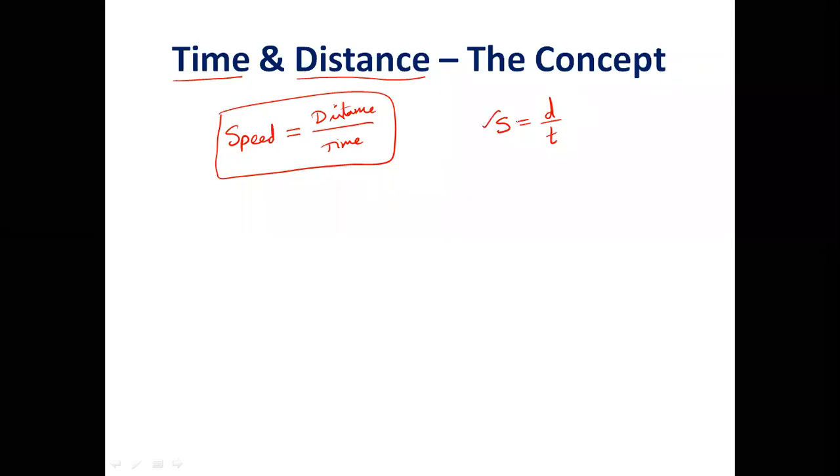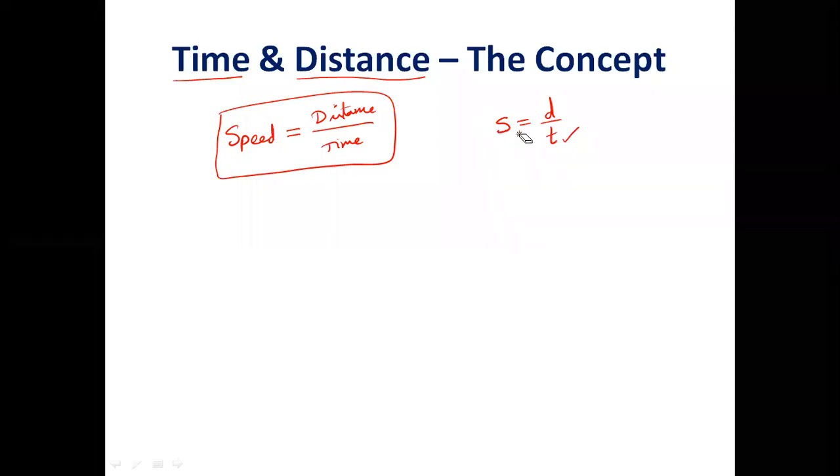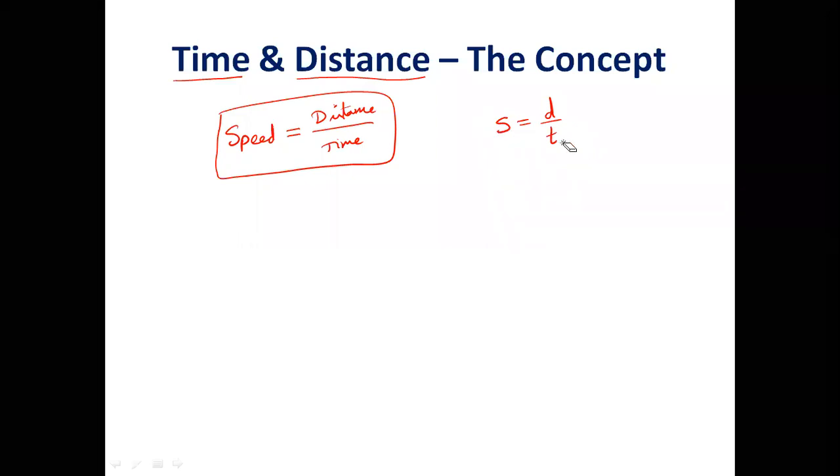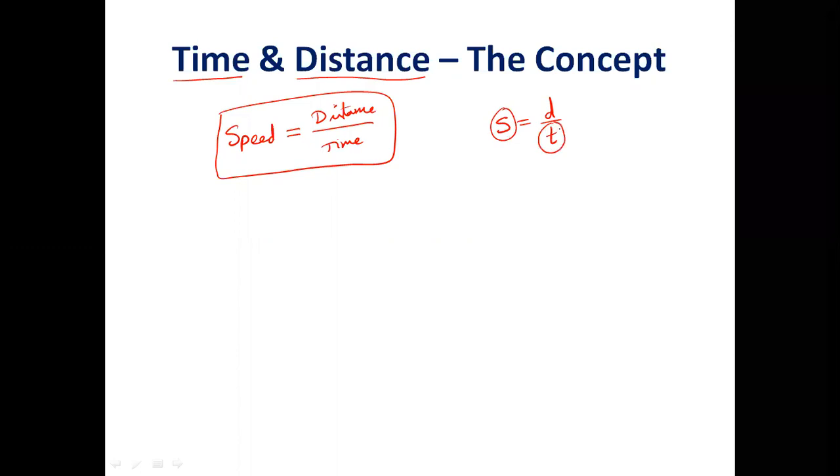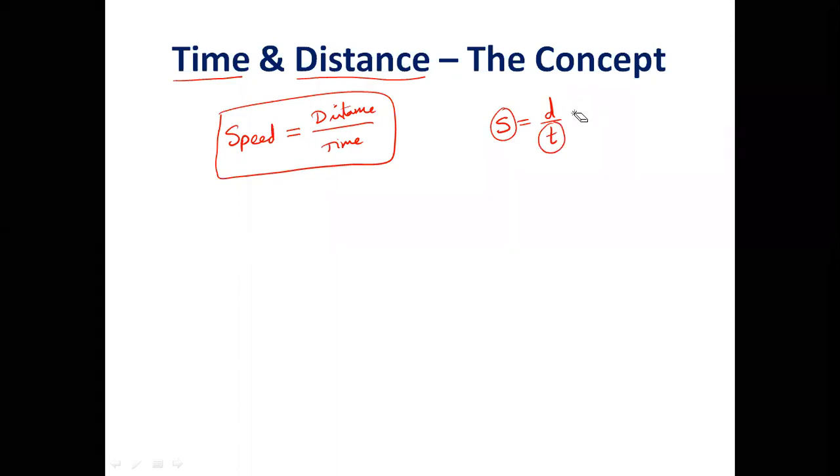If I know speed and time, I can find the distance. Basically, any question of time and distance will give you 2 variables and ask you to find the third variable. There is no other variable. You cannot find anything else because there are only 3 variables. 2 are given, one has to be found out.